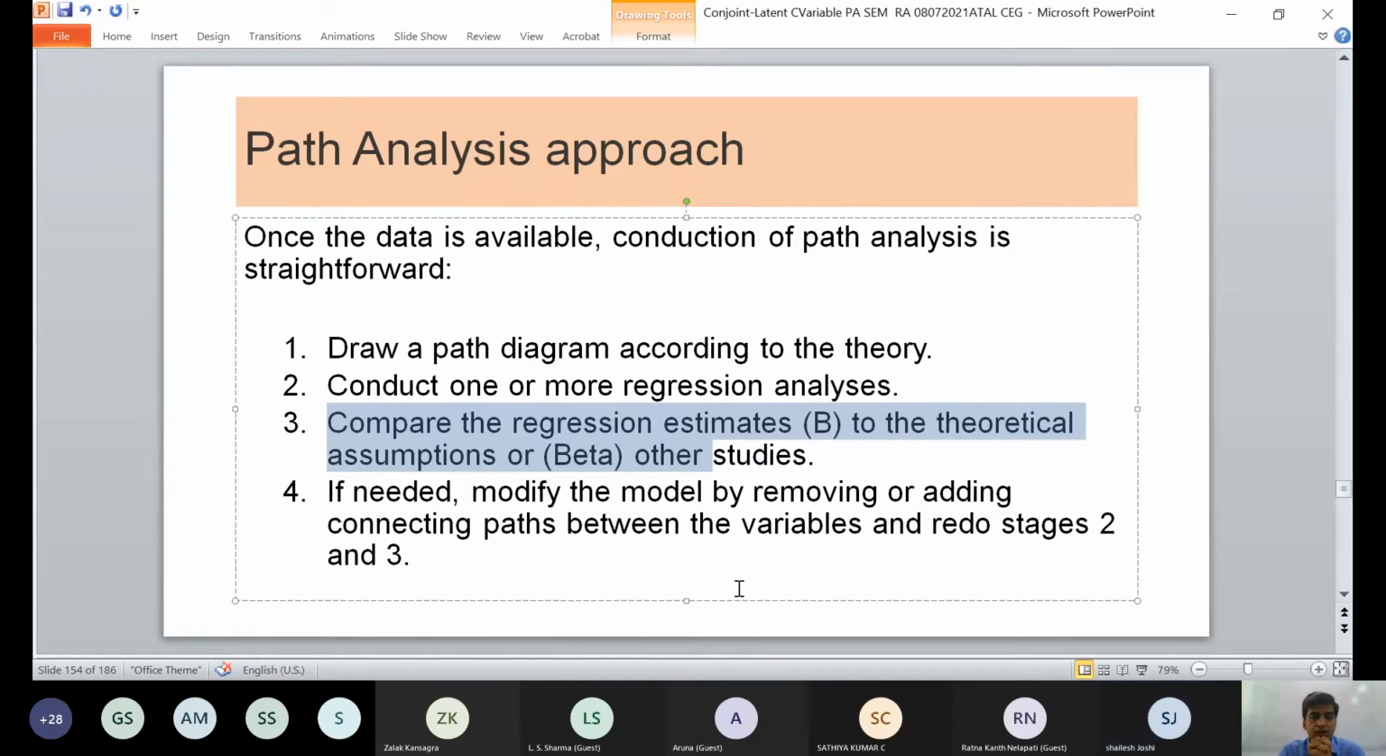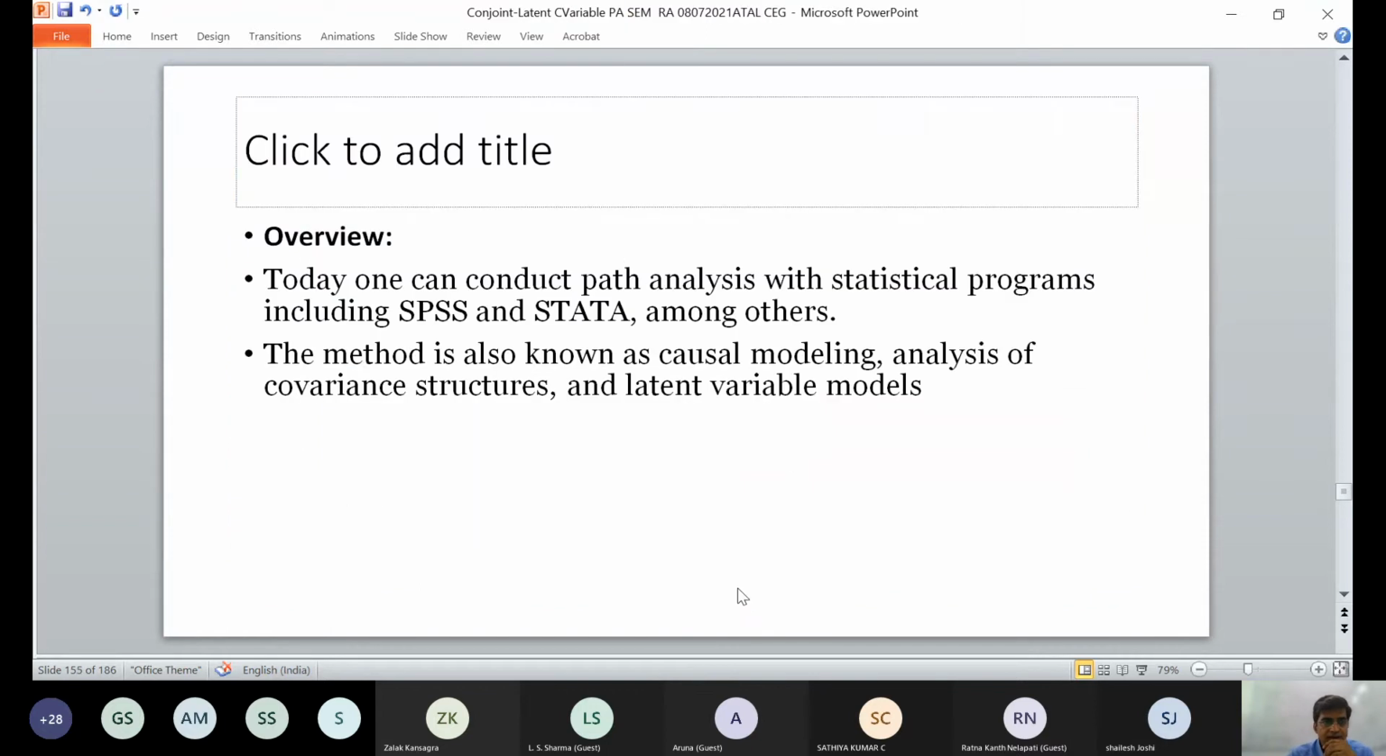So I was just trying to tell you about the path analysis approach, and now I will try to show you how you can conduct path analysis with a statistical program. You can do it with SPSS, Stata. This method is also known as causal modeling, analysis of covariance structure and latent variable model.